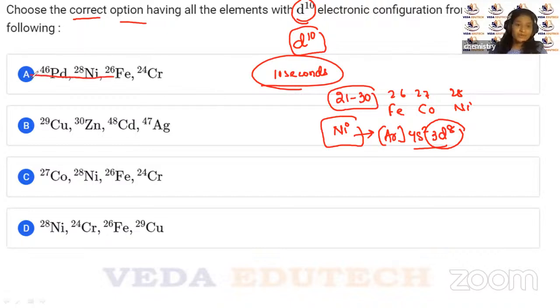And nickel is almost everywhere. In all these three options, there is nickel. Okay, so you know that this is not going to be the answer, and here nickel is not. This is going to be your answer. Yes, that was a way of identifying.